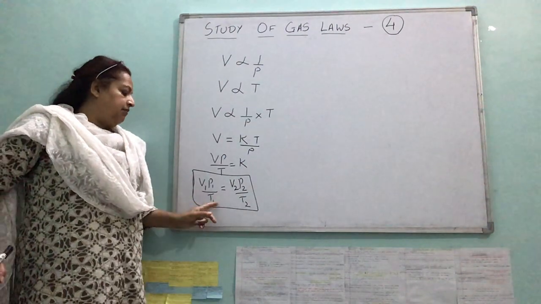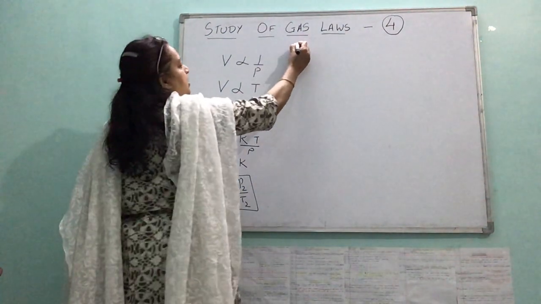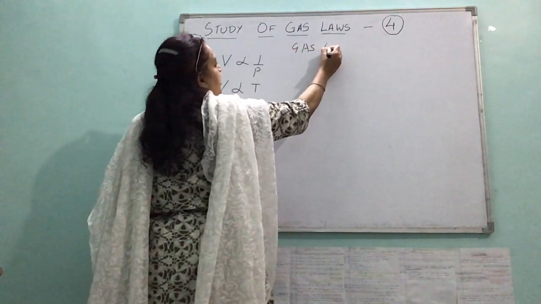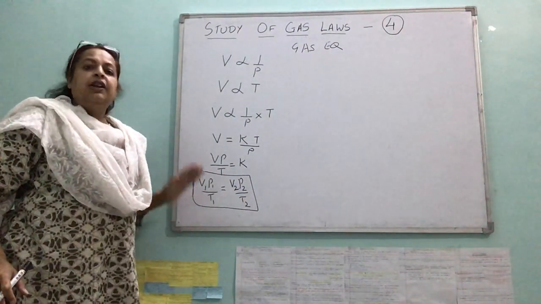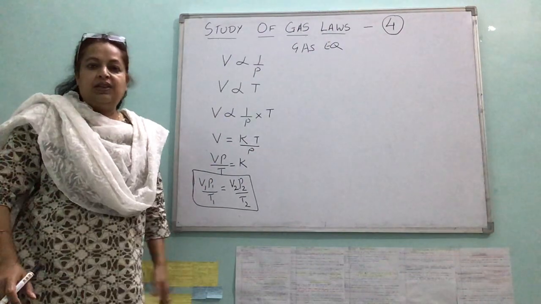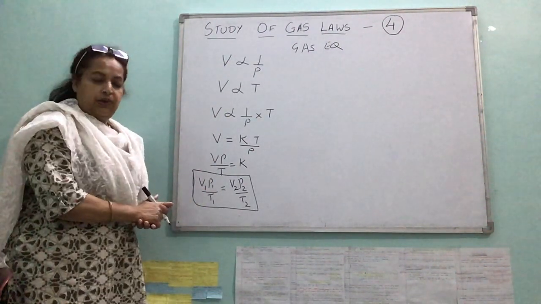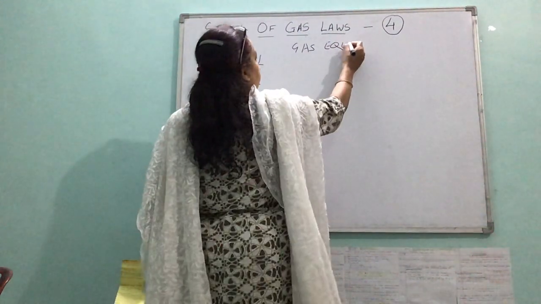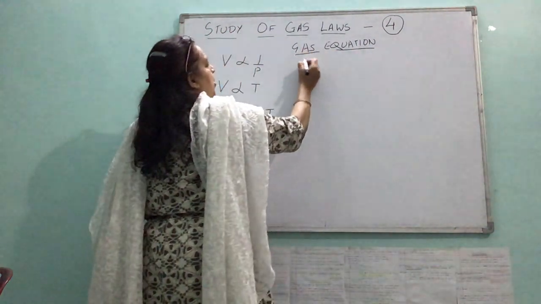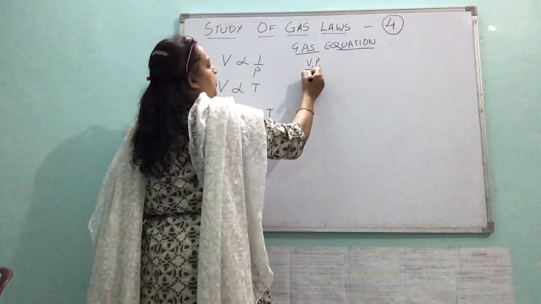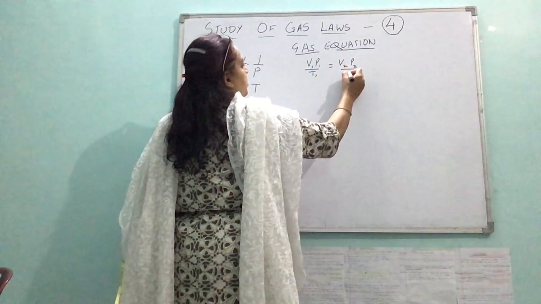So what we get is the gas equation. The gas equation tells us what the effect on the volume would be when both temperature and pressure are changed simultaneously. What is the gas equation? V1 P1 upon T1 is equal to V2 P2 upon T2.